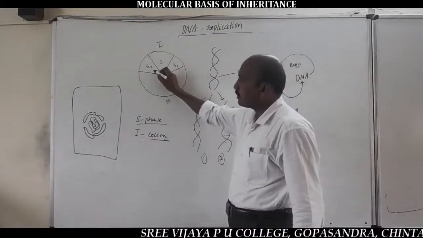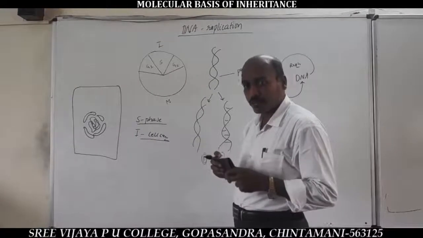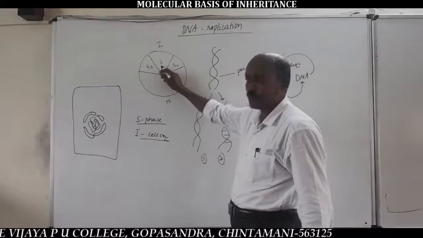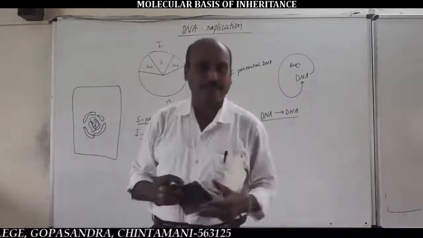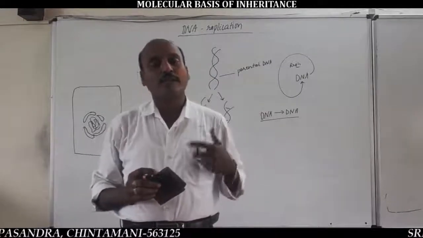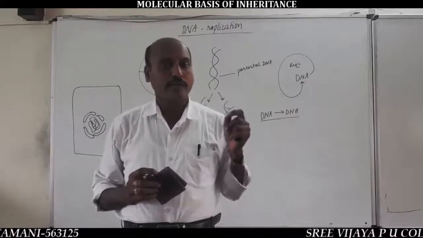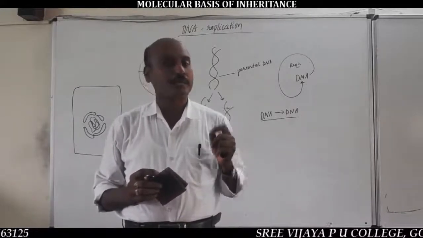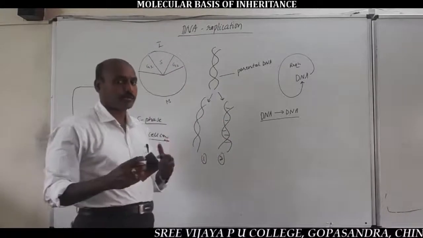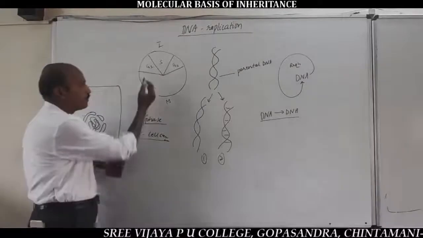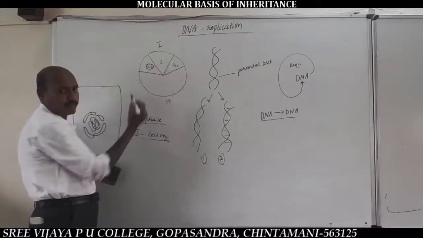In the G1 phase, all the substrates and requirements necessary for DNA replication in S phase are synthesized. For example, formation of DNA nucleotides, and synthesis of different types of DNA enzymes like DNA polymerase first, DNA polymerase second, DNA polymerase third, and DNA ligase with the cofactor of magnesium ions. All these requirements are synthesized in the G1 phase.